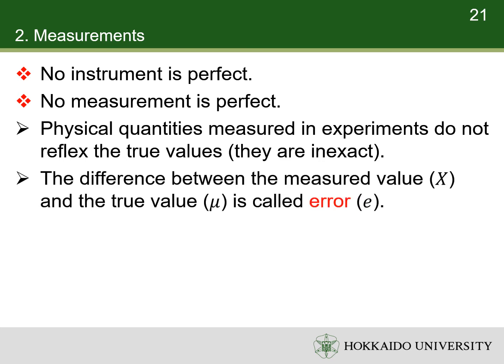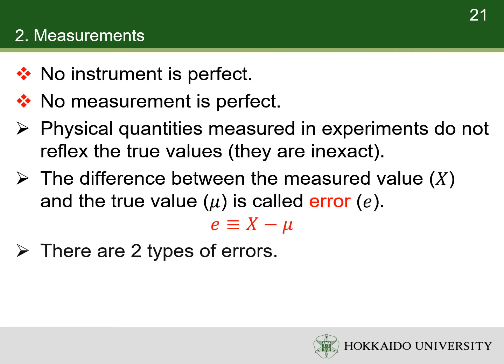The difference between the measured value and the true value is called the error. E is defined to be x minus mu. Pay attention to the sign of the error. If the measured value is greater than the true value, the error is positive. If the measured value is smaller than the true value, the error is negative.